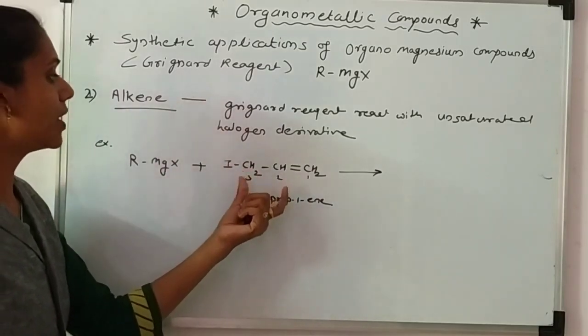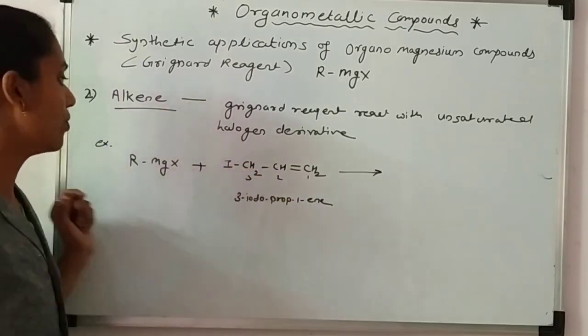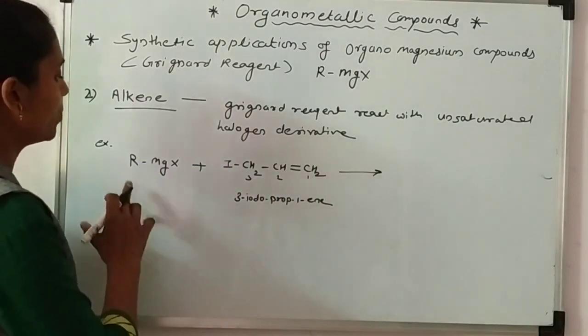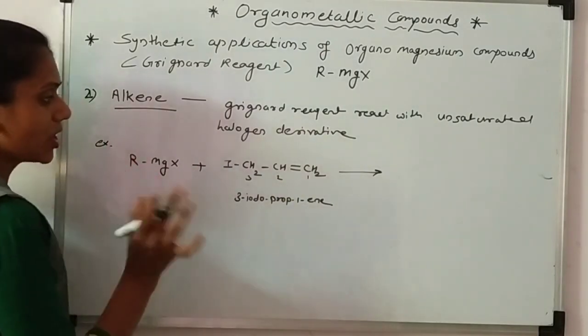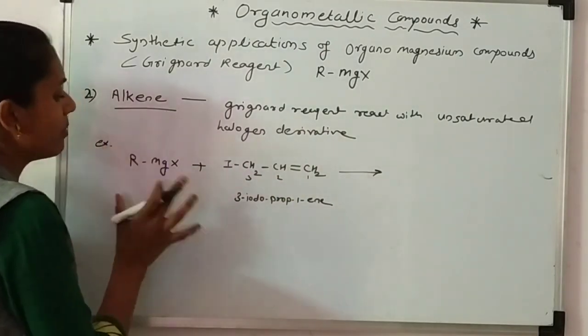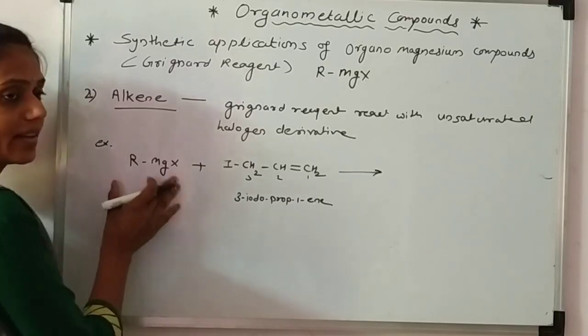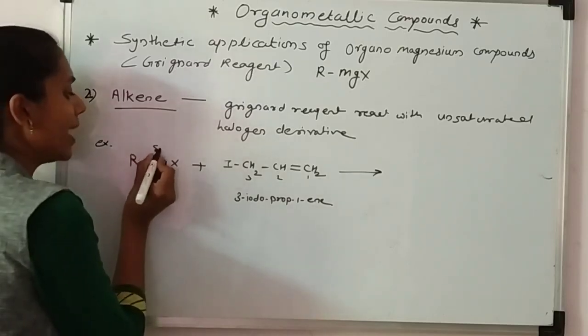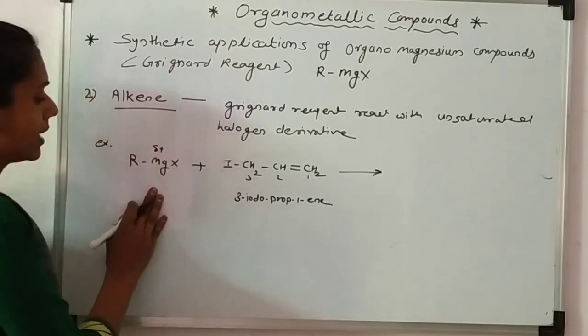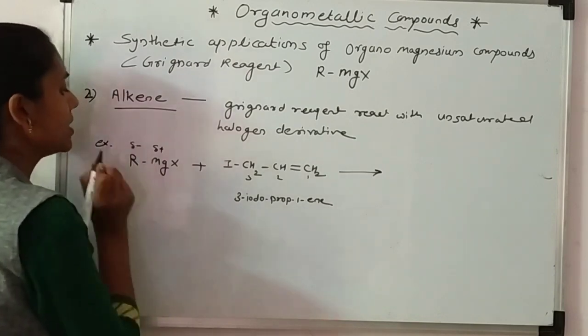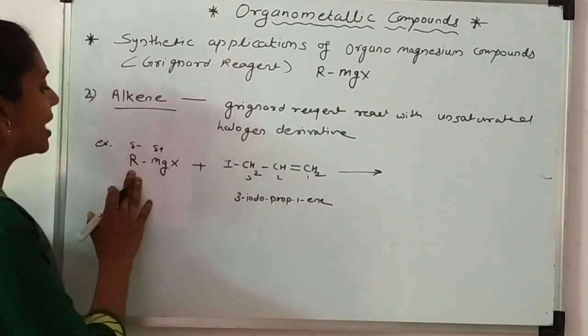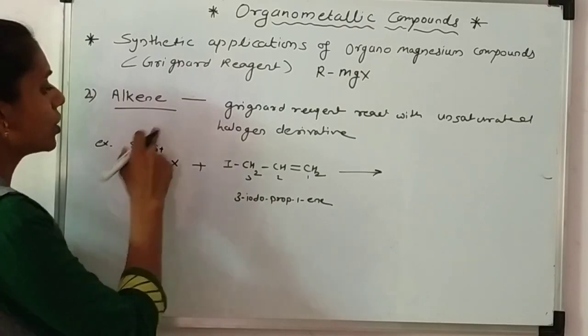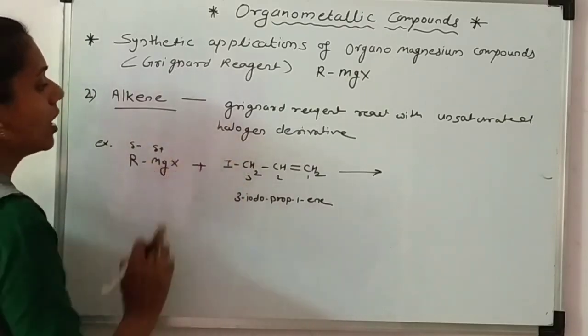There is an unsaturated halogen derivative of the alkene we have used. The reaction is actually very easy. Only remember this Grignard reagent: magnesium is delta positive and the R group is delta negative. What is the function of delta negative? It attacks the positively charged atom.